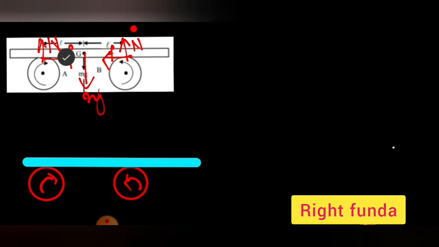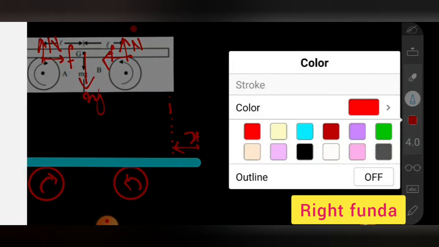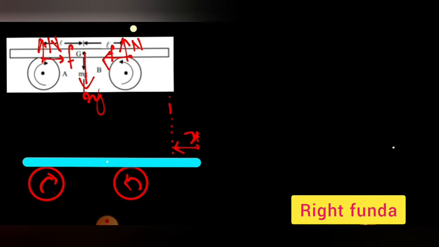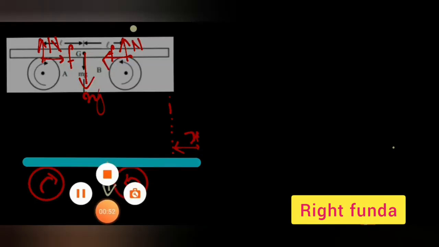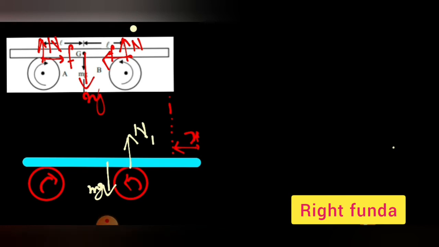But right now what we have done is shifted this plank like this. Suppose I give the name x to this distance it has been shifted. If I draw the free body diagram with mg, it will not be here, it will be shifted this side. So here there will be mg. And here the normal reaction, suppose we give the name N1, and here the normal reaction we name N2.